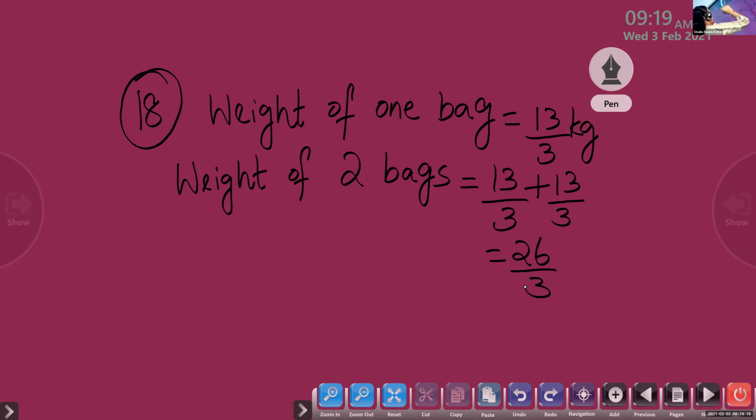Divide and find out the answer. Convert this into a mixed fraction and tell me the answer. Children, we know when we divide, the quotient will be the whole number, then the remainder you will write as the numerator. 26 by 3 kg, because this is the weight of 2 bags, 13 by 3 plus 13 by 3 kg, which is equal to 26 by 3 kg.